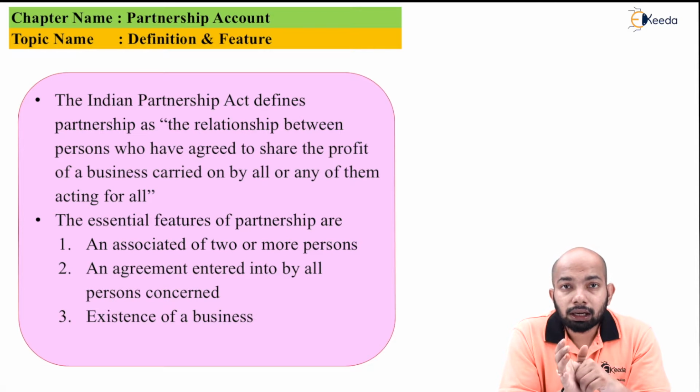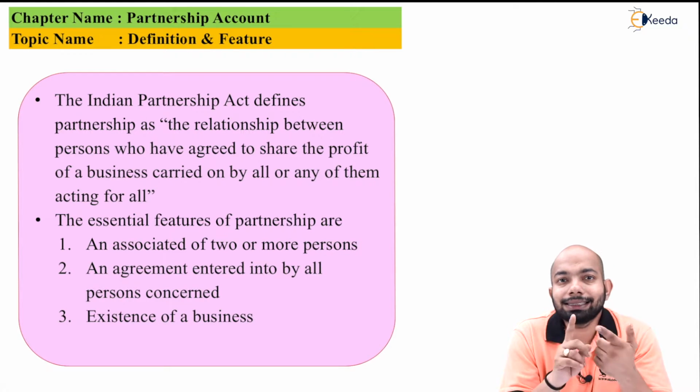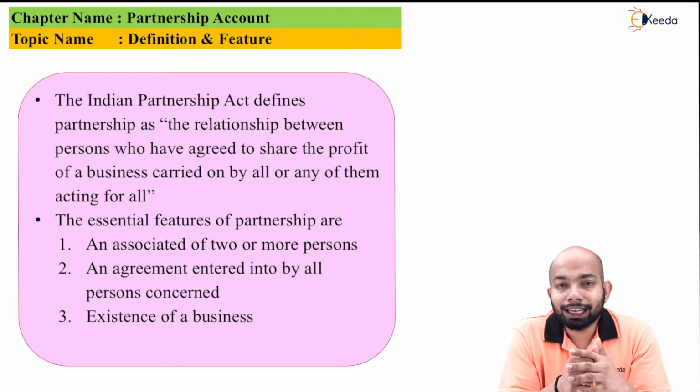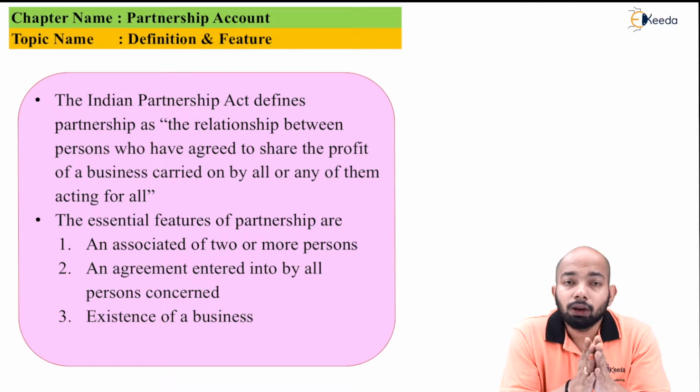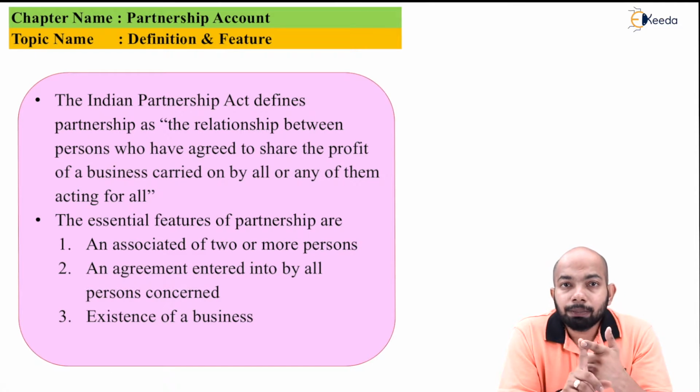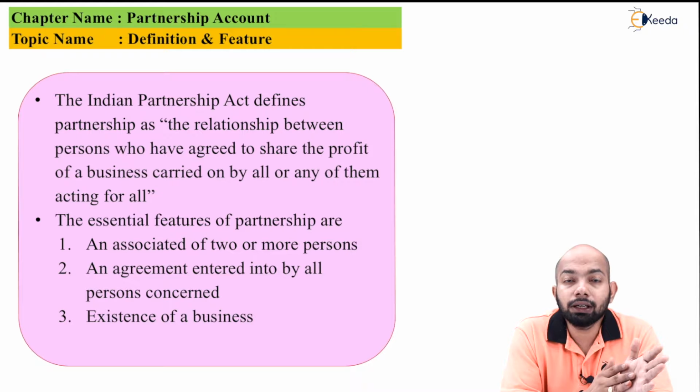In our accounting syllabus, or rather as per accounting standards, these features are really important. One is association, a group of people. Second is unlimited liability, or as per any specified deed, the liability they are supposed to take care of. Then the business exists and is being run by a specific firm or group of people. The next part is the profit sharing ratio, where the profits are equally divided or divided as per the deed of partnership, whichever the case may be.